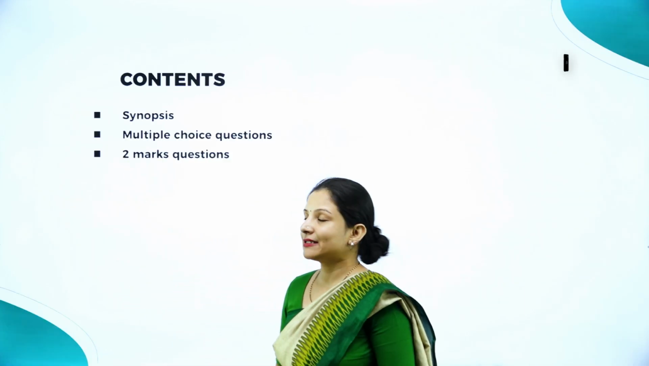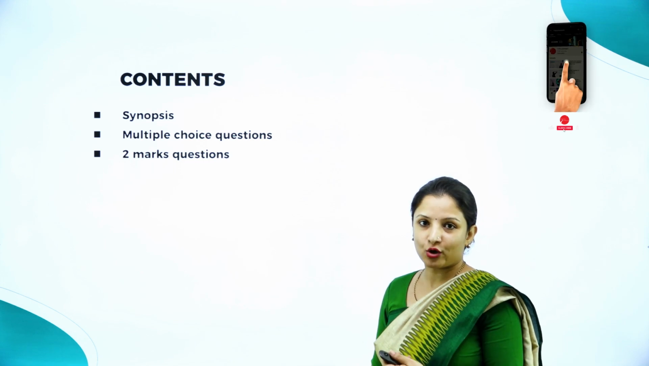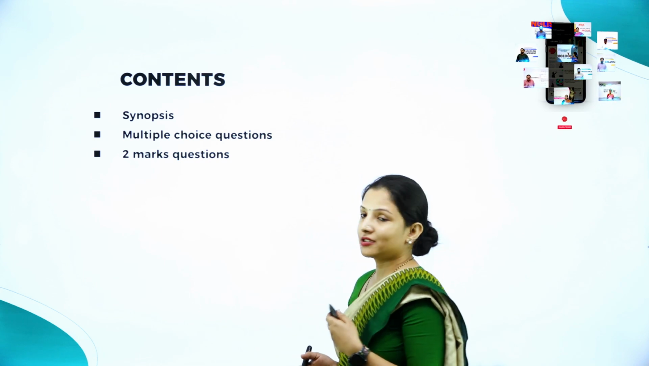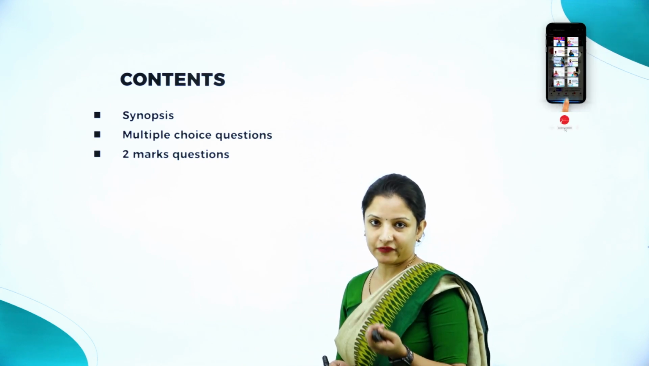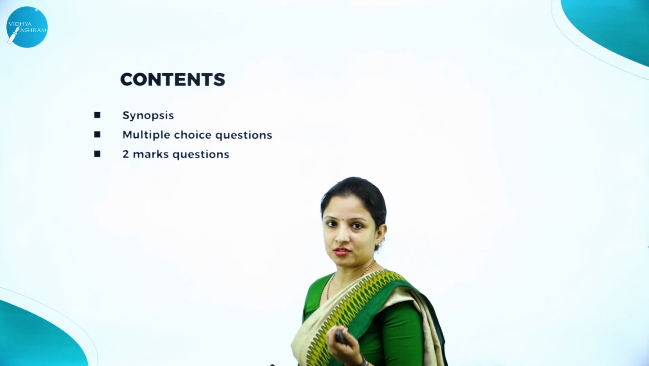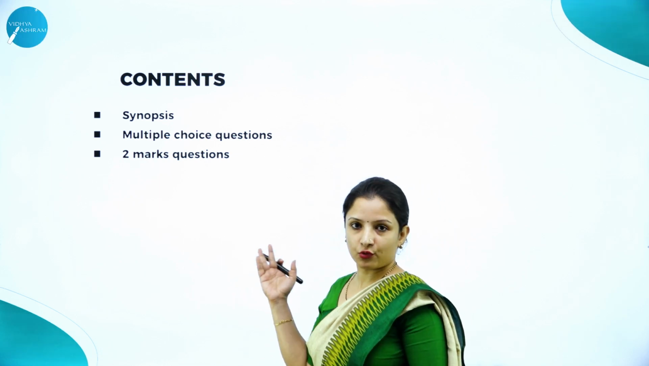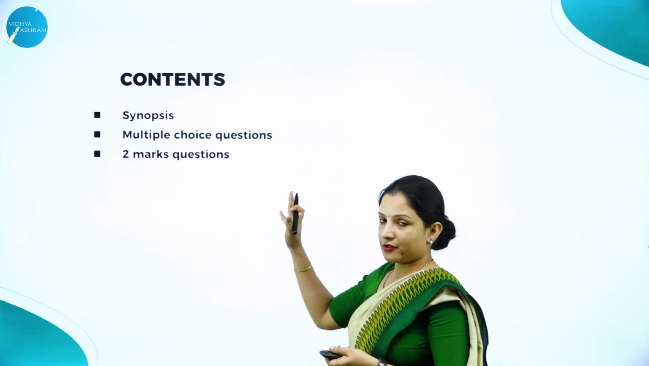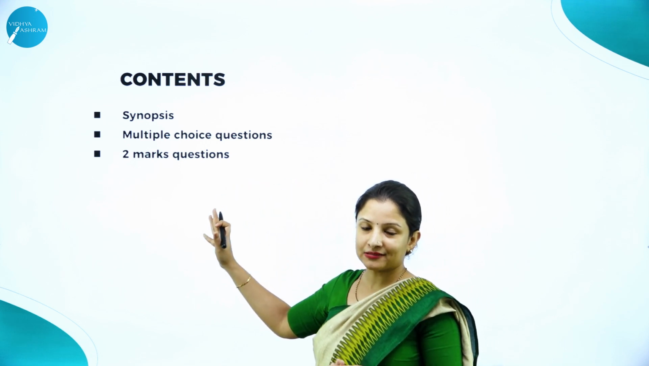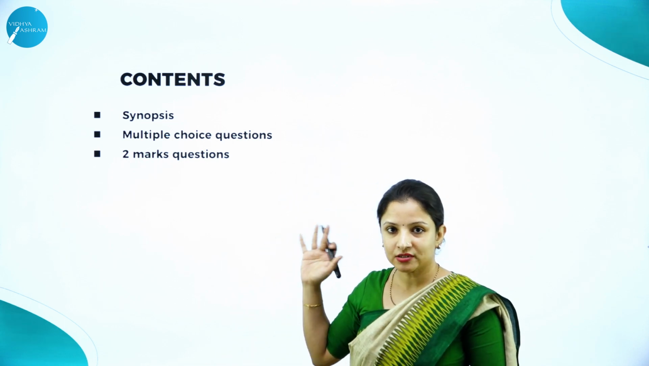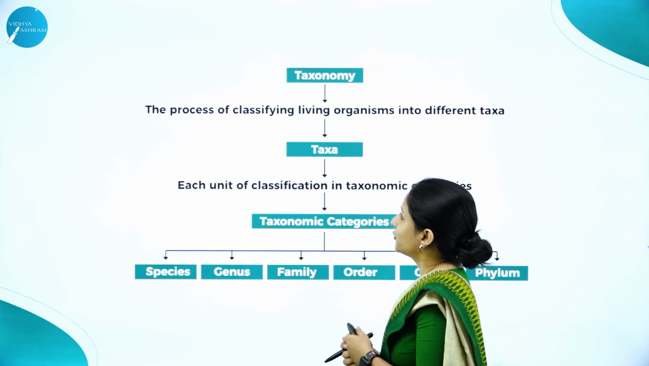So what are the contents? Let's look into it. First we'll look into the synopsis, that is the overall idea of what is there in the chapter. And then we'll move on to learning some of the important MCQs that can be framed from this particular chapter. And then we'll go on to learning some of the 2-mark questions. The 3 and 5 marks questions I've omitted because according to the blueprint given by the PU board, from this chapter only 2 marks questions will be asked. Again, sometimes they can ask MCQs from this chapter, so to get prepared prior itself, I've added multiple choice questions as well. So we'll start with the synopsis.